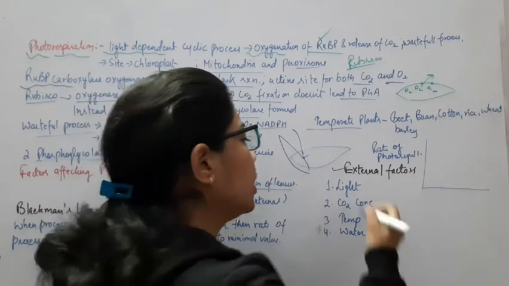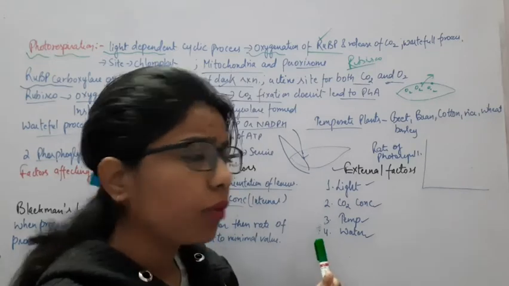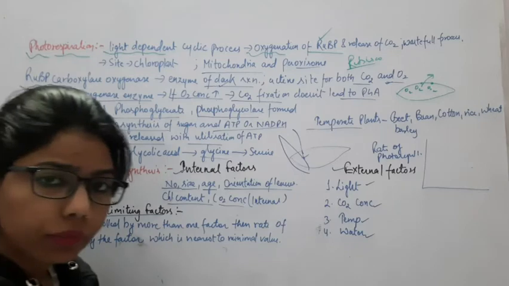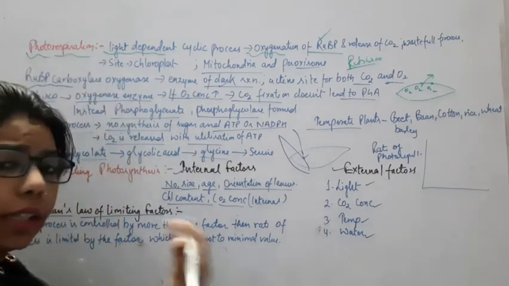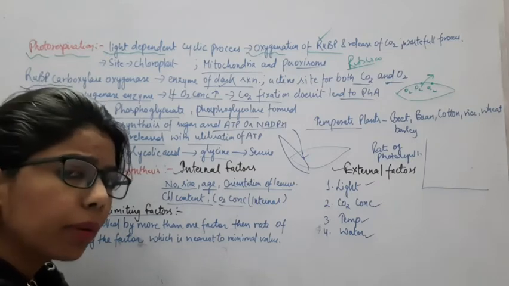The external factors are light, CO2 concentration, temperature and water. But before that, I want you to understand Blackman's law of limiting factors. What does it mean? Earlier, it was said that temperature should have a minimum, maximum and optimum, but later